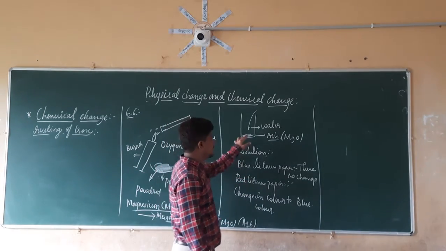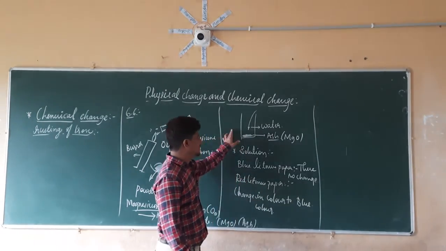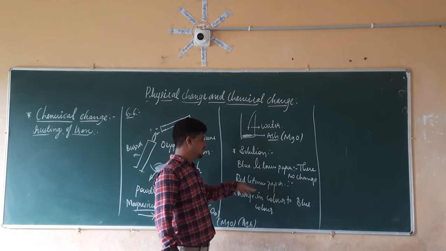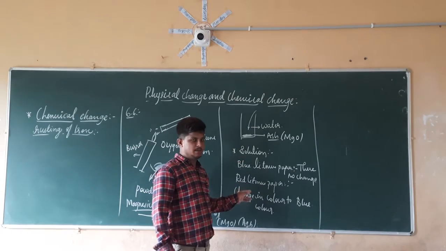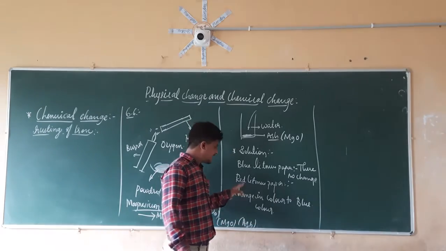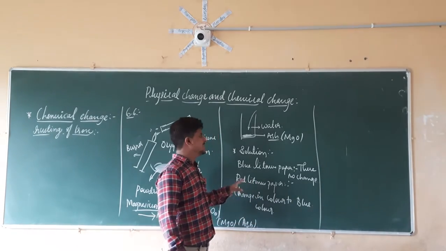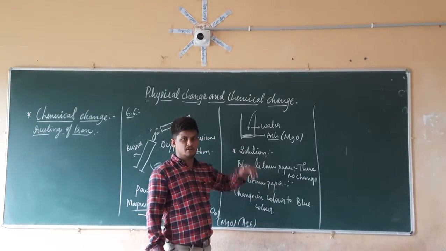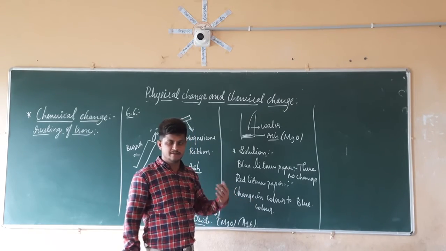But when you add water into the ash, it is changing the color of the red litmus paper to the blue color. So it is indicating that a new product is formed again.